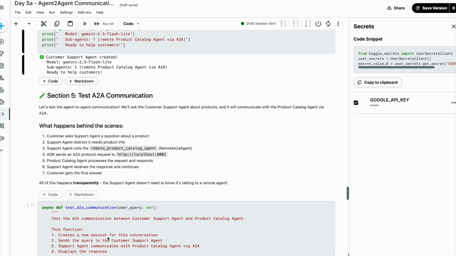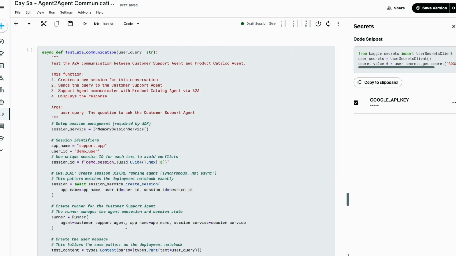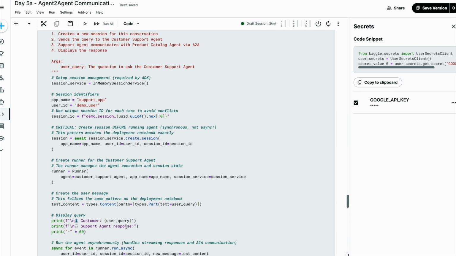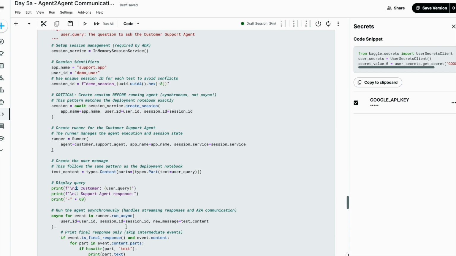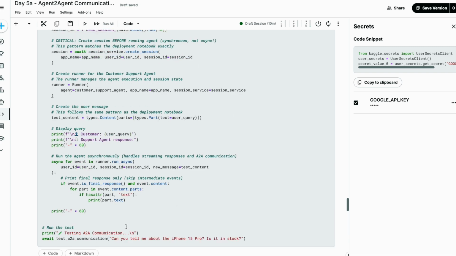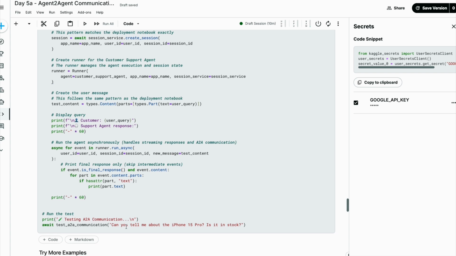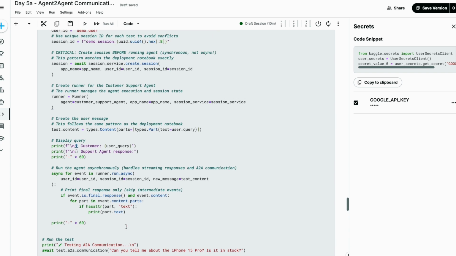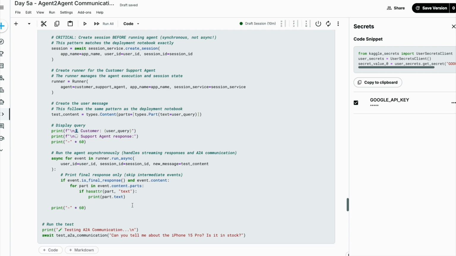Now section 5 is to test this A2A communication. What happens behind the scenes is the customer asks the support agent a question about a certain product. Then the support agent realizes that it needs product info. So it goes to the remote product catalog agent, which is a remote A2A agent that we created. It sends an A2A protocol request to the localhost. The product catalog agent processes the request and responds. The support agent receives that response and continues, and the customer gets the final answer.